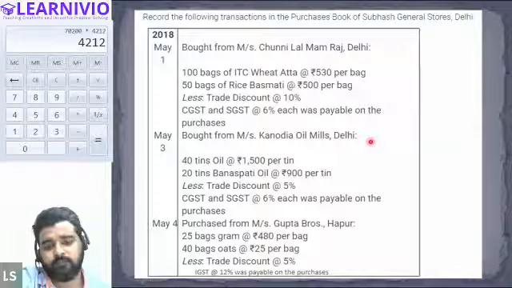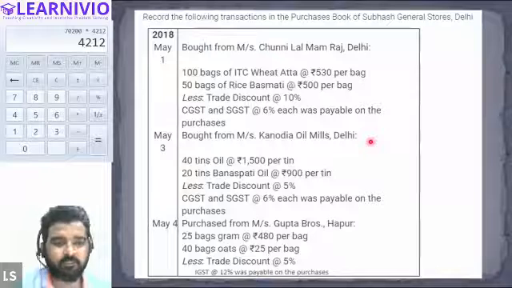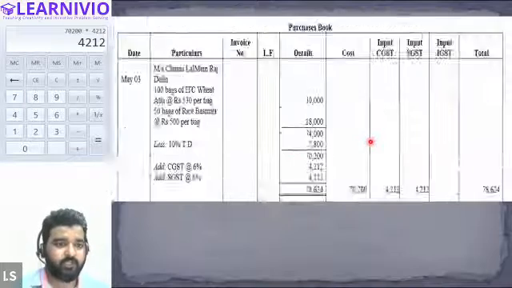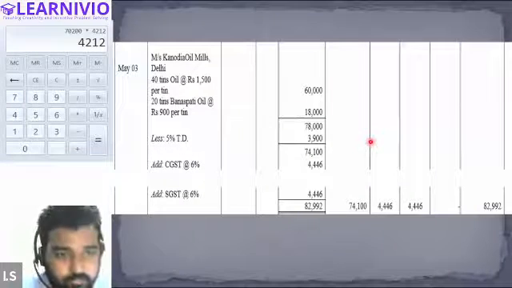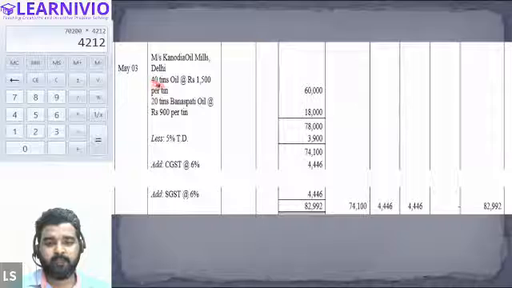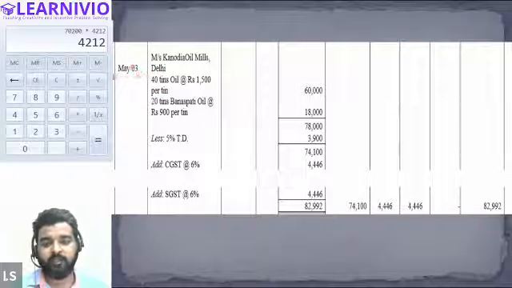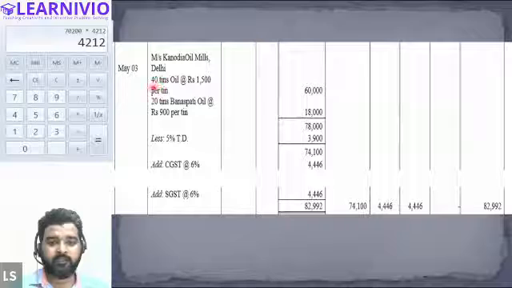Now, regarding the method, we will record the transaction like this. See, what are we doing? We are buying from Messrs Kanodia Oil Mills, Delhi. We will put the date first of all. Then we are buying 40 tons of oil at the rate of 1500. So what will be the total value? 1500 into 40 is 60,000, right? So we have written 60,000 here.